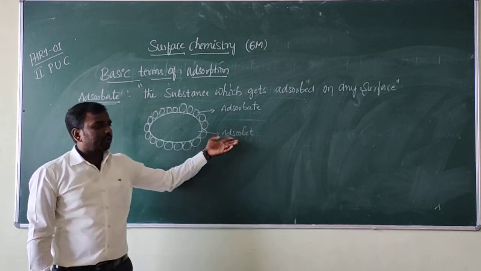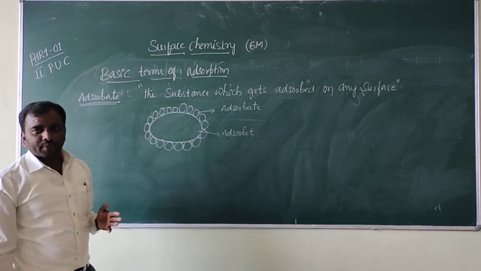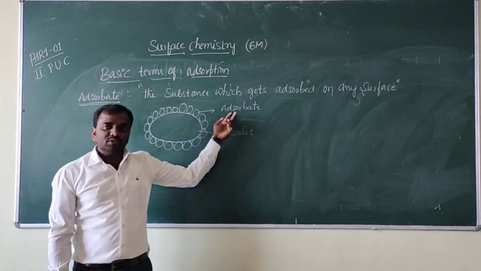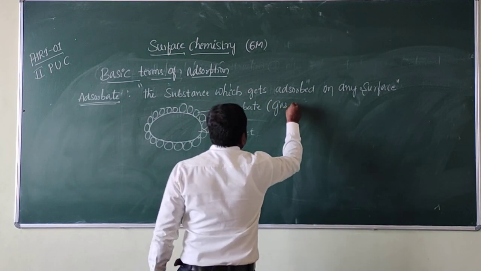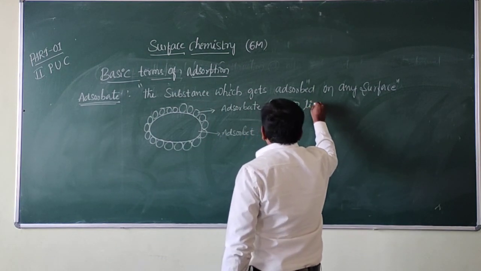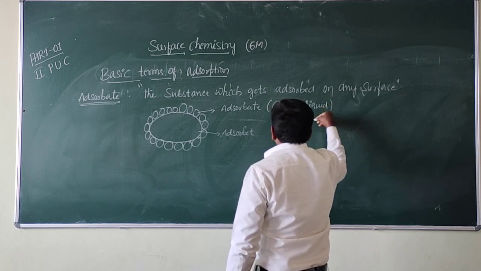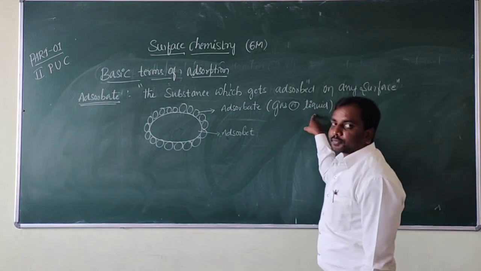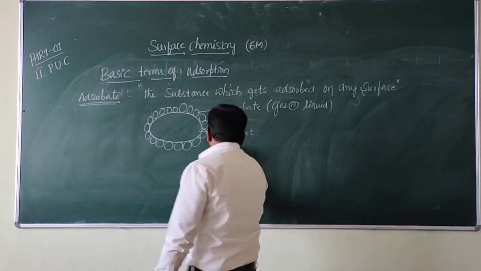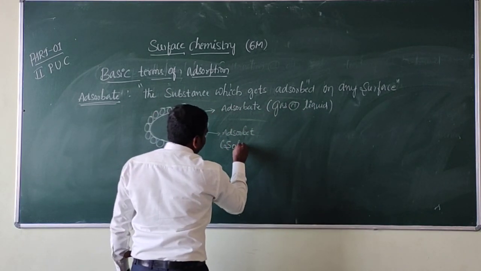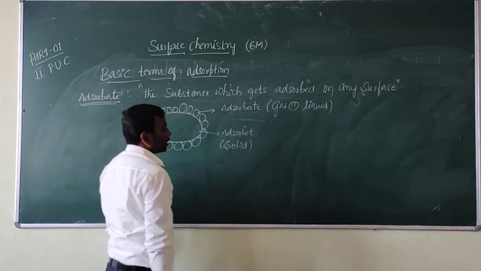For example, the surface may be a solid surface. The adsorbate substances may be either gas or liquid. These gas or liquid substances are adsorbed on the solid substances. The adsorbate may also be a solid.